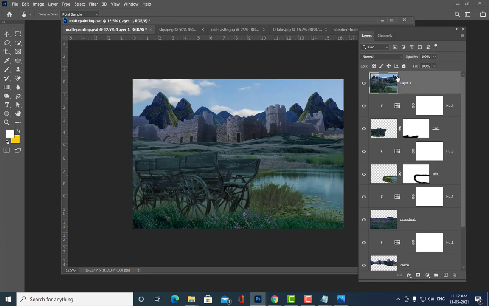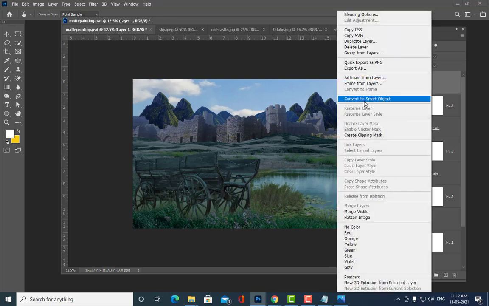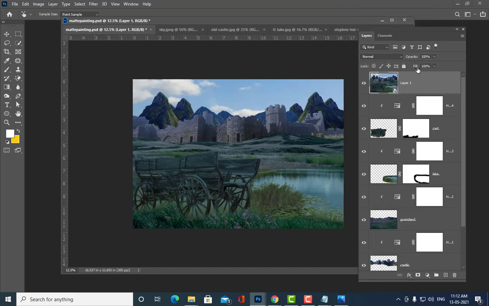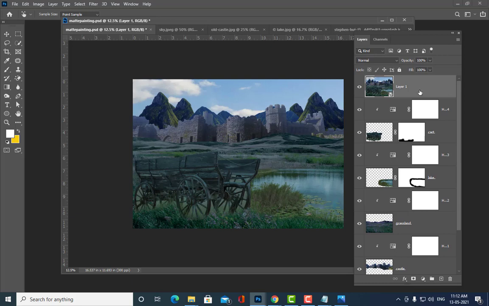How to convert to smart object? Right click and there will be an option. Okay, very good. Right click and convert to smart object. So now we have converted it to smart object. Now the next step is I am going to apply a curves adjustment layer to this. First we can just give it a name, afternoon shot.